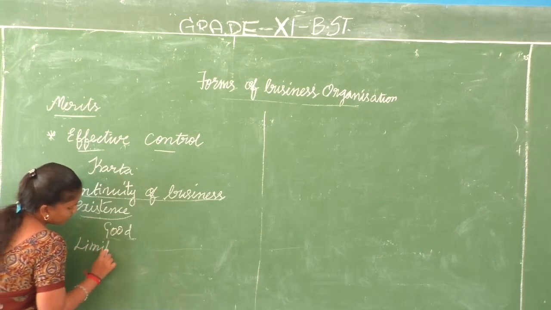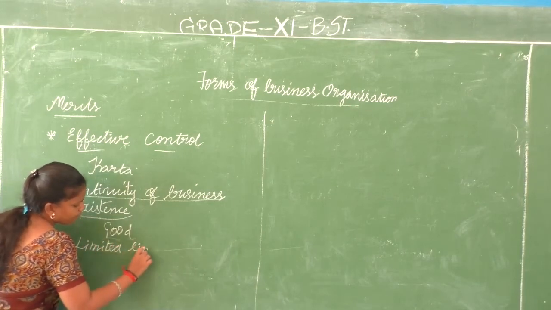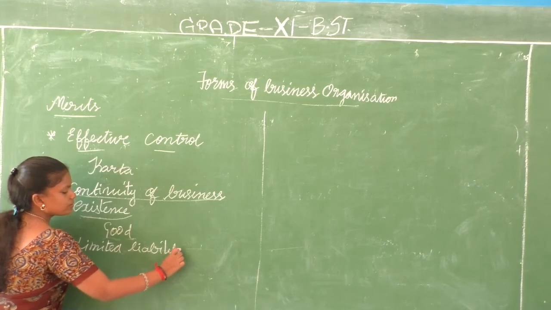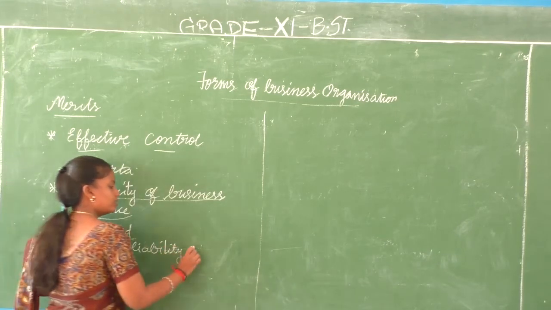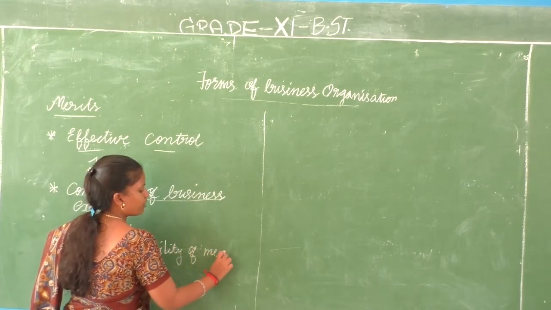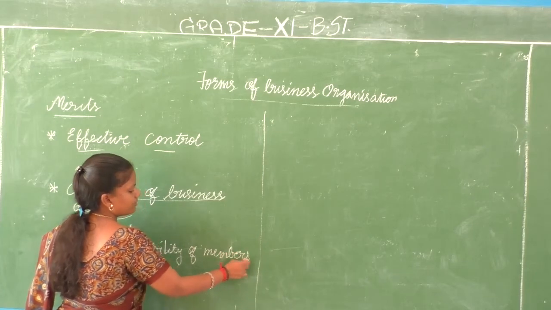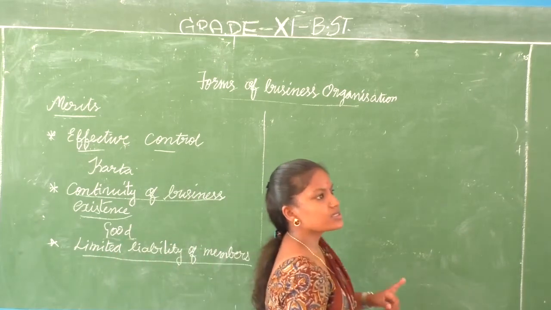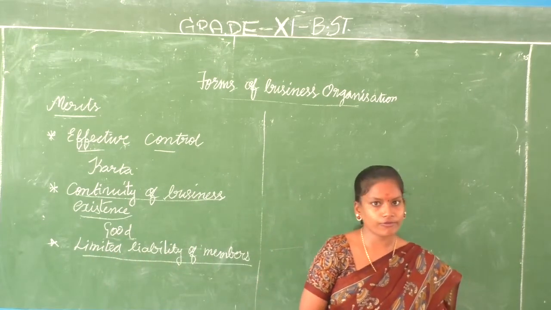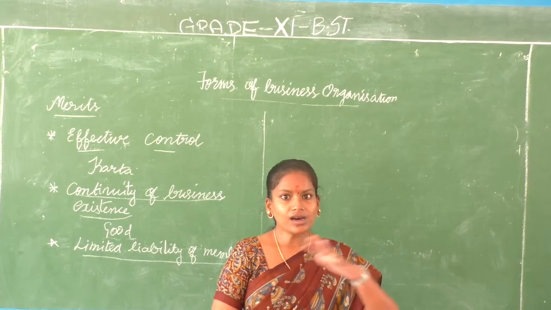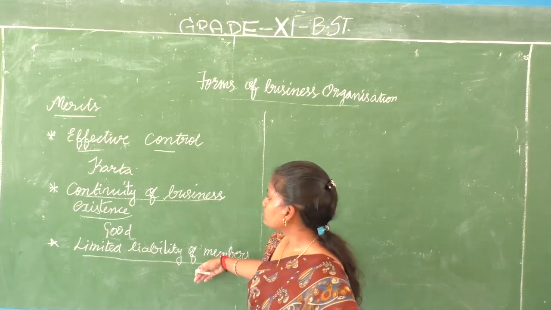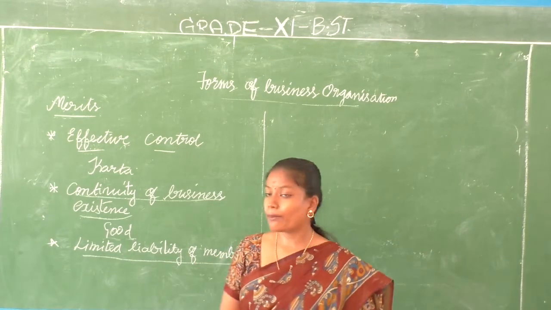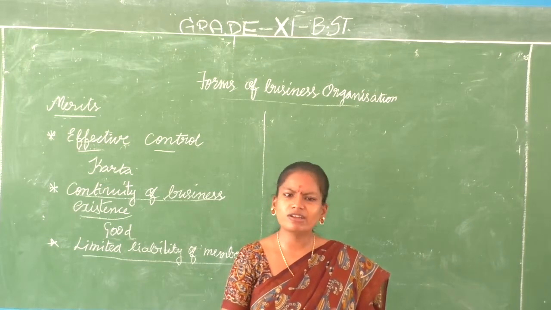Next, limited liability of members or co-partners. So what did we discuss under the topic liability? We discussed that the karta, the eldest member of the family, alone has unlimited liability. When it comes to the co-partners, the members of the family, they have limited liability.